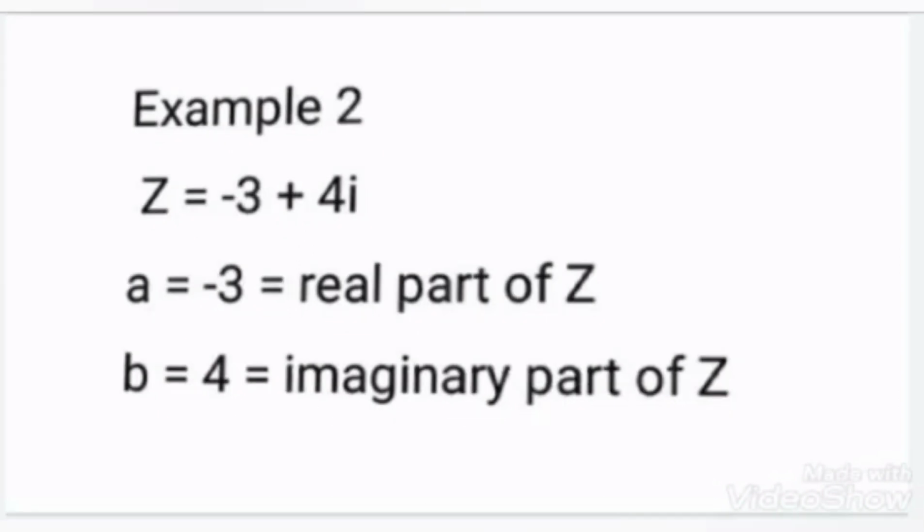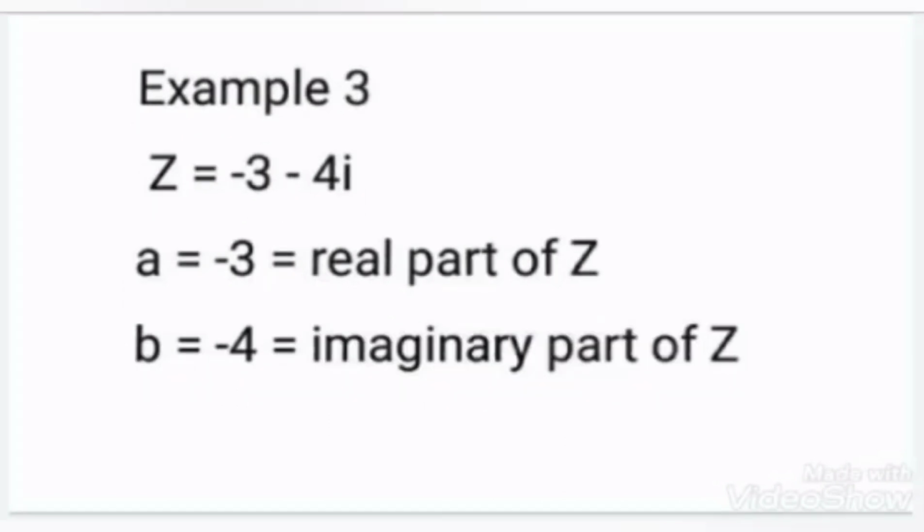Let's move on to the next example. In this example, we have a complex number capital Z is equal to minus 3 plus 4 iota. So what will be the real part and imaginary part? The real part will be -3 and imaginary part will be 4. So here a will be -3 and b will be 4.